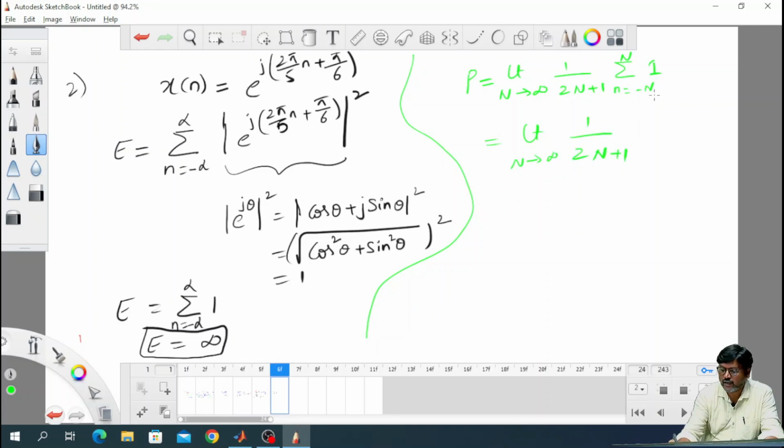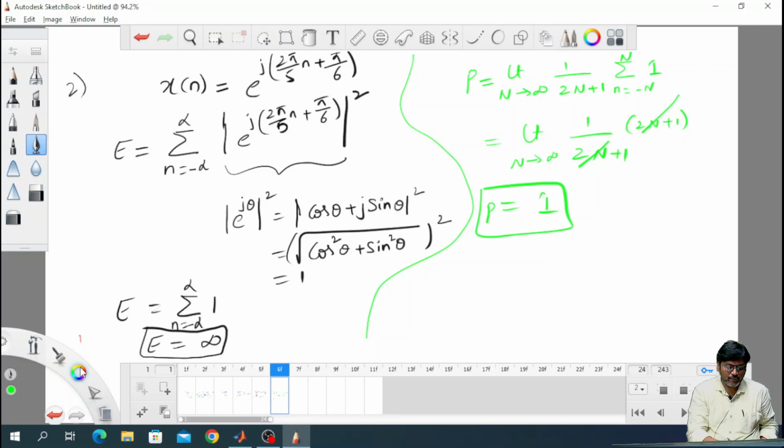So, here you are adding from minus n to plus n, that is 2n plus 1 times. So, these two will get cancelled. Now, the value is 1. Now, for the given discrete time signal, the energy is infinity and the power is finite. Therefore, the given signal is a power signal.